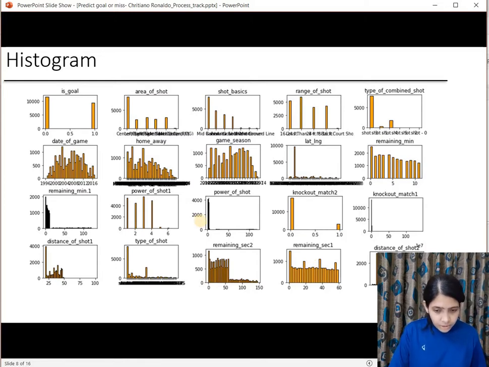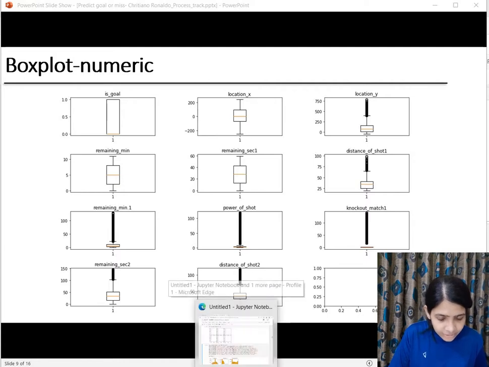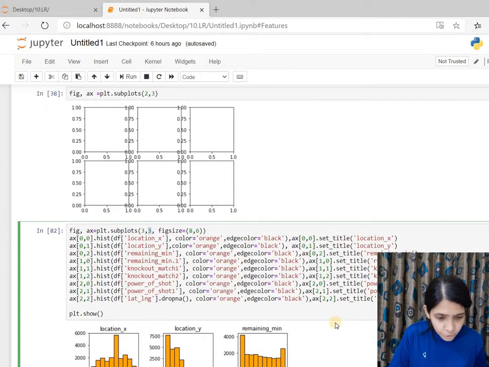Okay, so let's look at the next plot. Next, we have plotted a box plot for numeric features, where a box plot helps us to know more about the distribution of the features and also the presence of outliers. Let's see how we can achieve this plot in Jupyter.